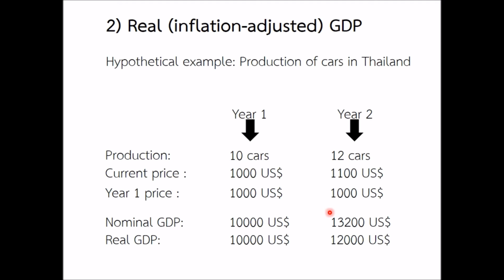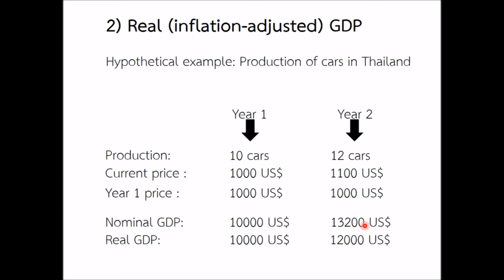When we calculate the real GDP using these constant prices, we get the following numbers. Year 1 is the same, $10,000, because we are using the same price, $1,000. But for year 2, we have a slightly different number. Now real GDP is $12,000. Remember that nominal GDP was $13,200.